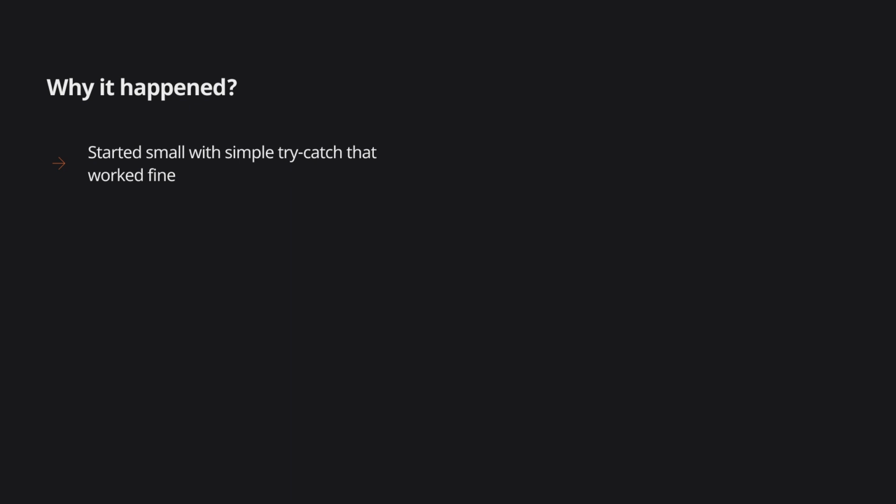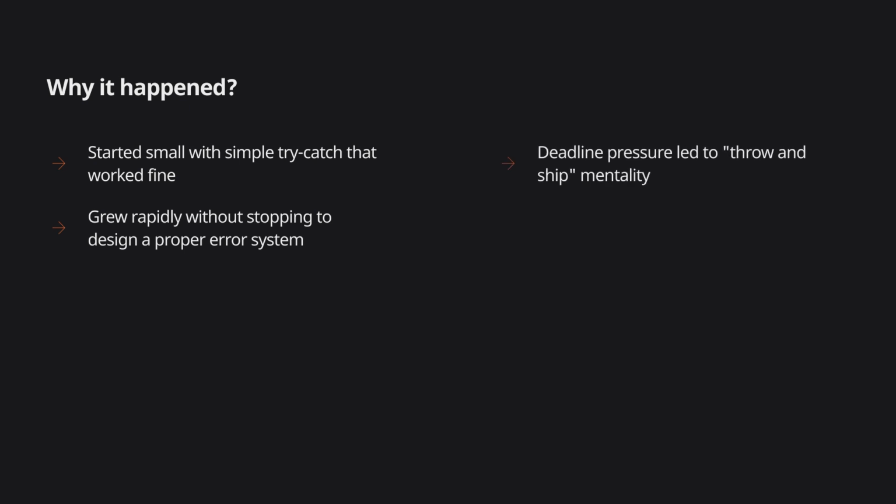This wasn't incompetence, it was reality. We started small. A couple of features where simple try-catch worked perfectly fine. Then we grew to a lot more features. No one stopped to say, "Hey, we need a proper system here." And when you're under deadline pressure to ship a new feature, you just throw an exception and move on. We all told ourselves, we'll fix error handling later. We did not fix it later.